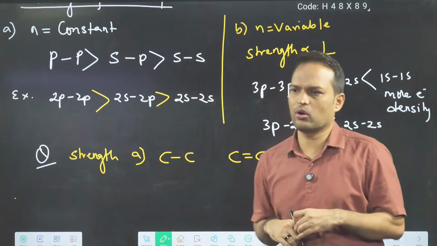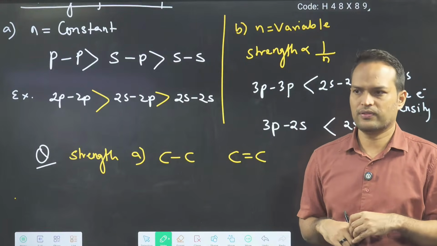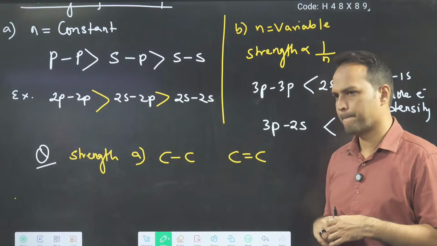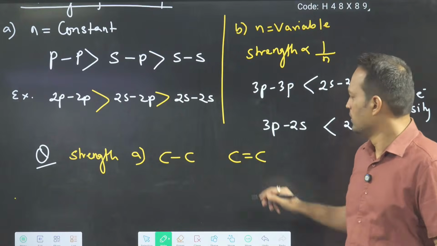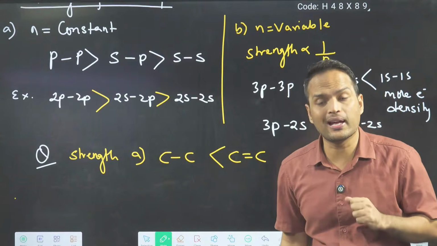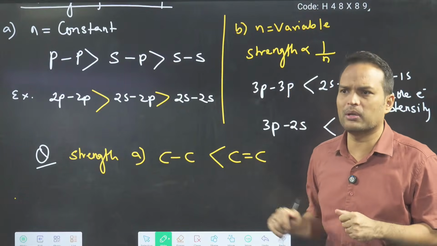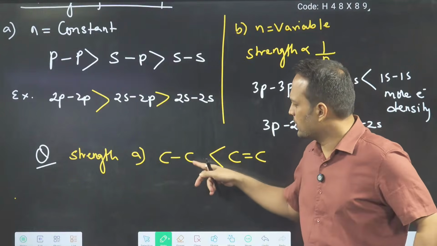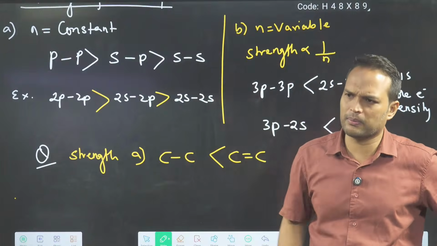Bolo, is the first one stronger or the second one? Second one. Okay? But many people give the wrong answer in this also. We are smart enough to say, sir, the second one, the double bond, is stronger. But many people think differently, mainly juniors and some senior long-term students also.